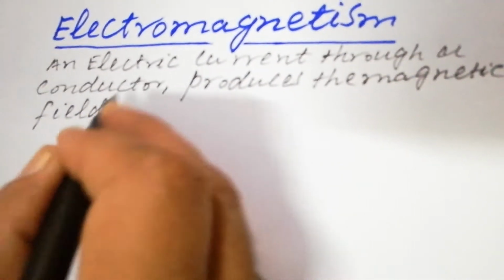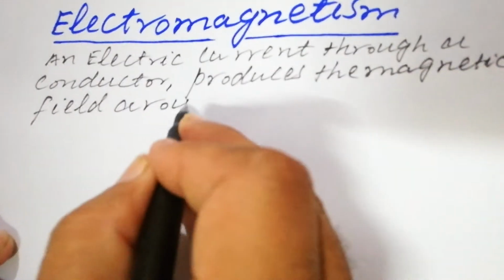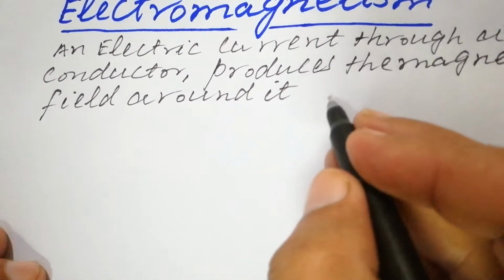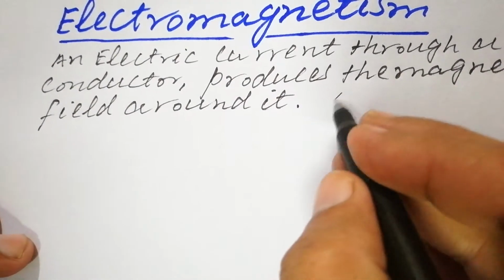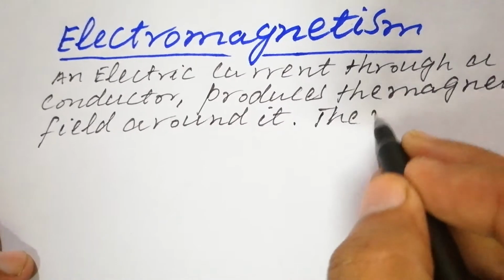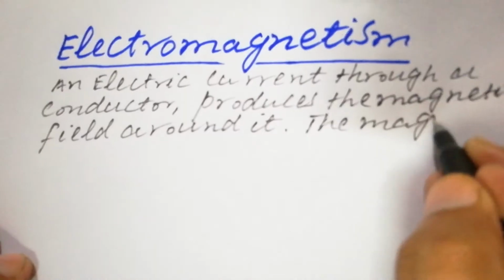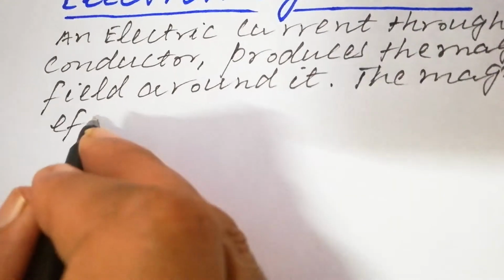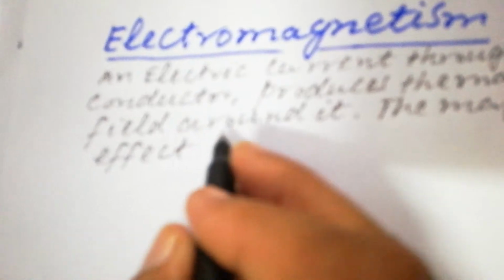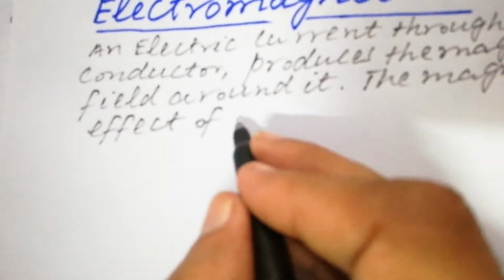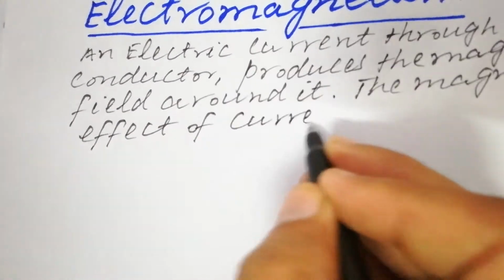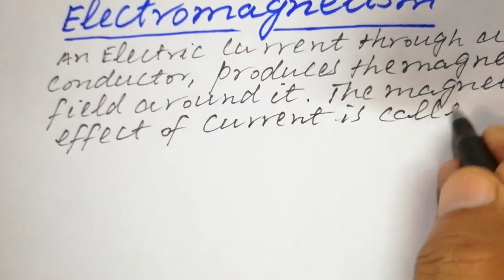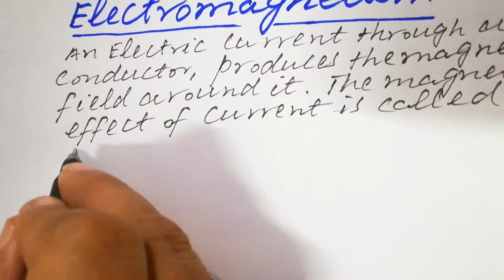The magnetic effect of the current is called electromagnetism.